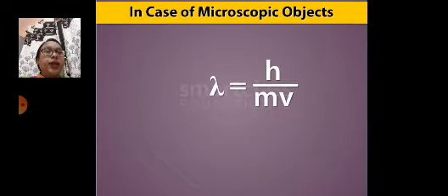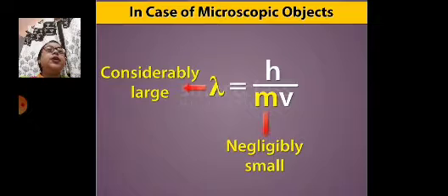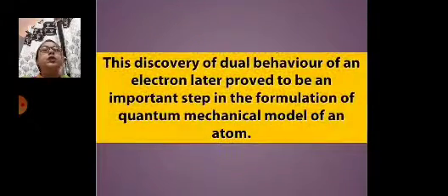But in the case of a microscopic object, lambda equals h upon mv. In that case, the mass of a microscopic object like an electron is negligibly small, so you can get a considerably larger wavelength. So the wave-like property of a microscopic object can be detected. This discovery of the dual behavior of an electron later proved to be an important step in the formation of the quantum mechanical model of an atom.